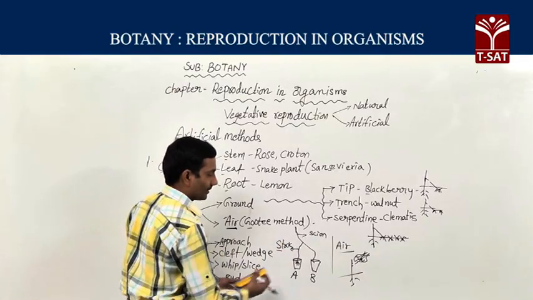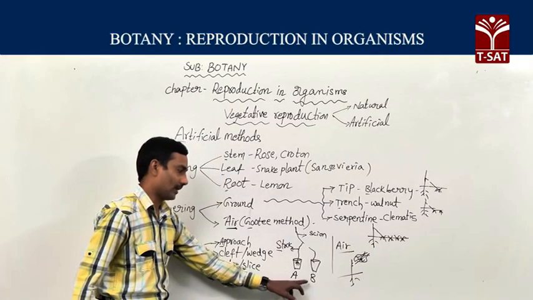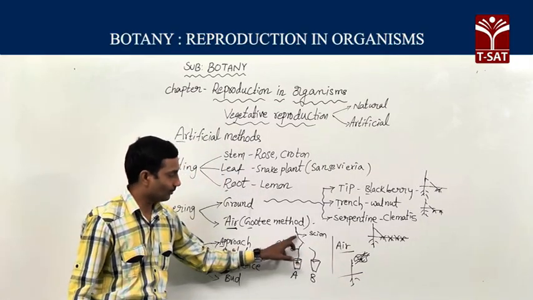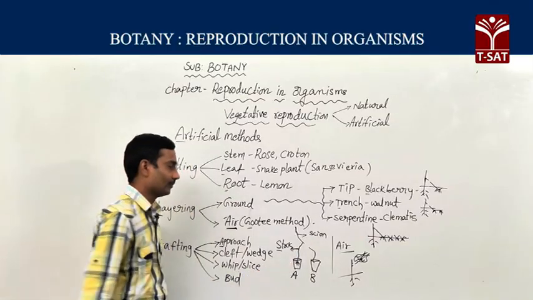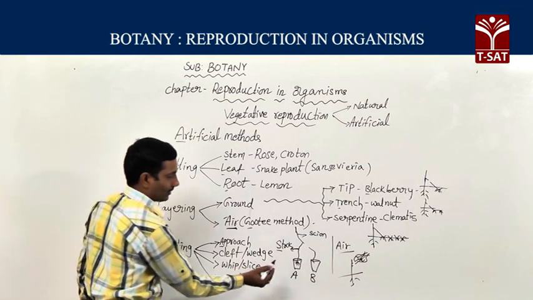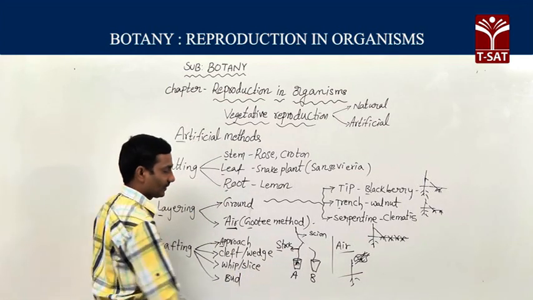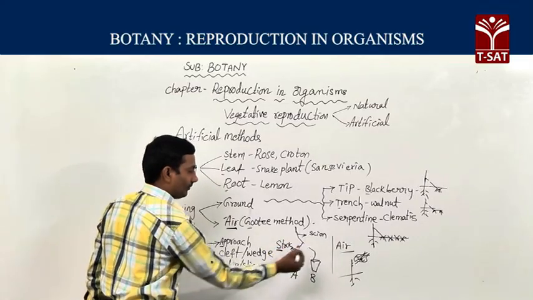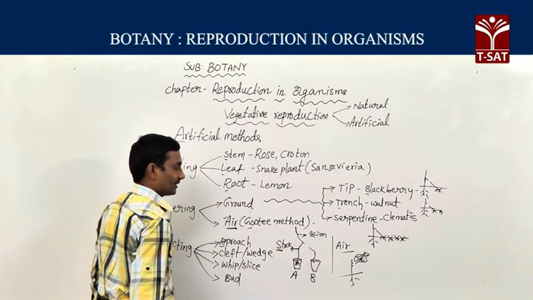Afterwards we have to separate plant B from here. So here from plant B only the branch is there, whereas plant A's roots are there. Whatever plant consists of its own roots, that is known as the rootstock. Whatever branch or twig of a plant is attached to the rootstock, that is known as the scion.